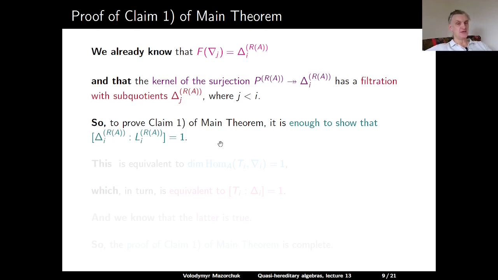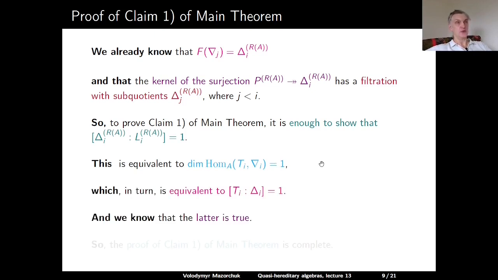The multiplicity of a simple in a standard module is the dimension of the Hom from the indecomposable projective to that module. And that's equivalent to saying that the dimension of the Hom over A from the tilting module T_i to ∇_i is 1. And this is equivalent to saying that Δ_i has multiplicity 1 in T_i. But we know that this is true from the previous lecture, so this completes the proof of claim 1 of the main theorem.